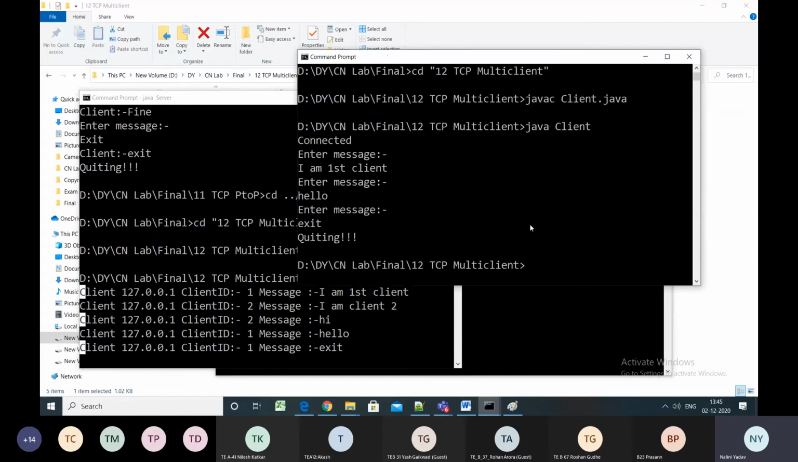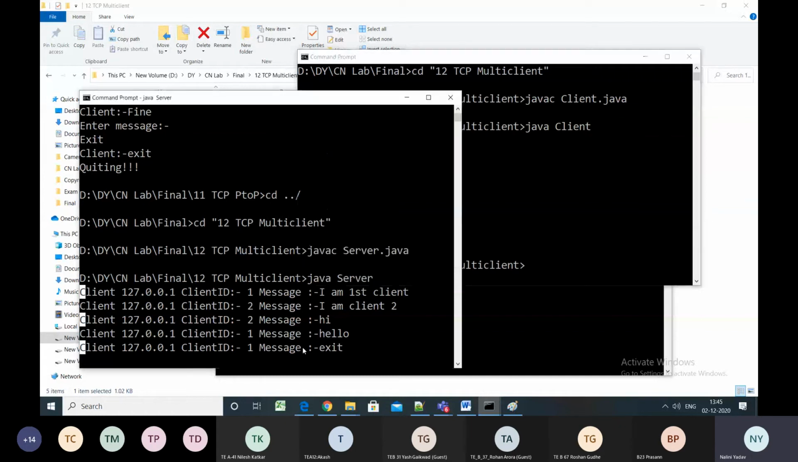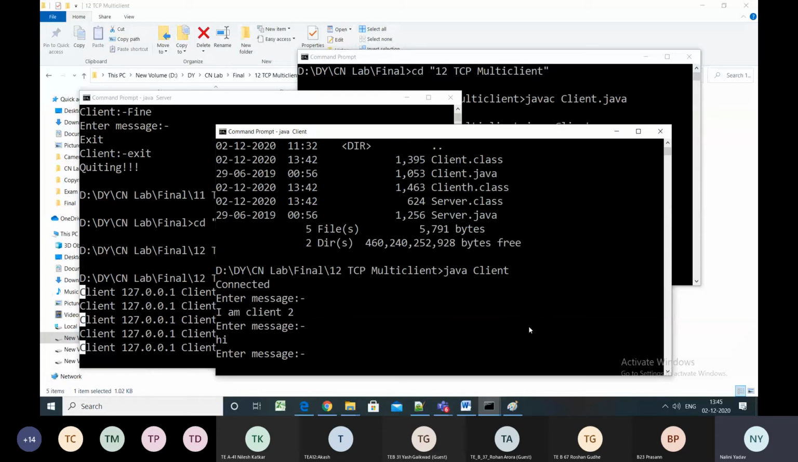When I want to exit, I will say exit. So my client is exited successfully. I say exit, quitting, and my command prompt has come back, right? So this particular client has exited. Here at the server, I can see that I have received the client ID 1, the message is exit. So the server has received the message exit for the client 1, but the server is not exited because this is a multi-user server. It has to serve the other clients also.